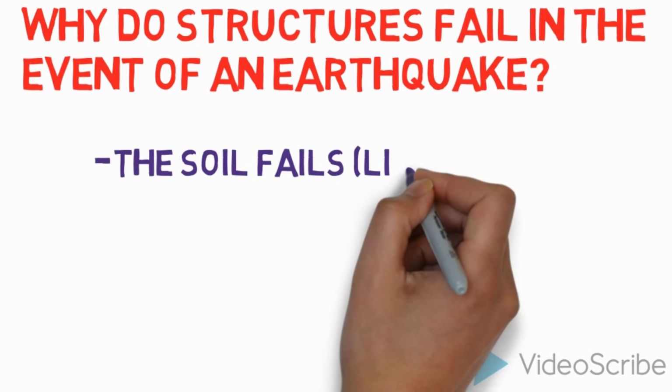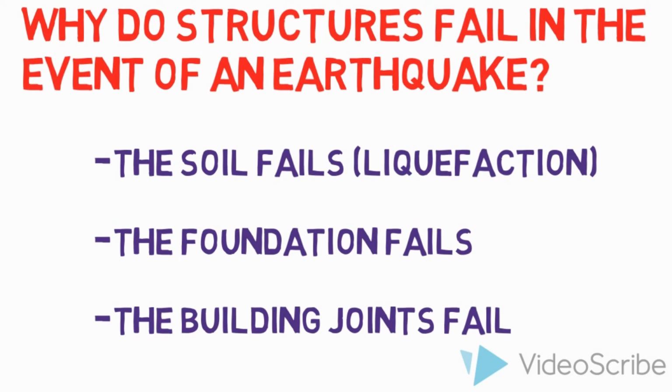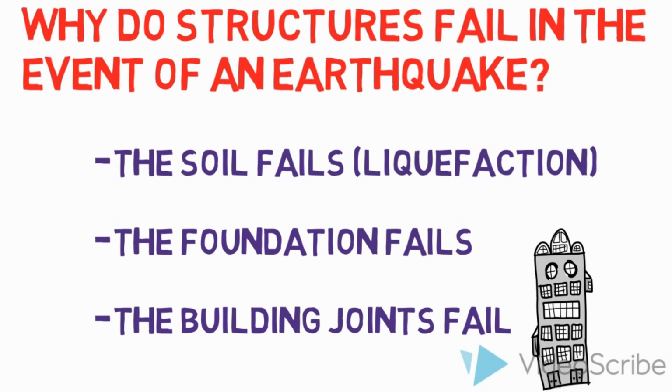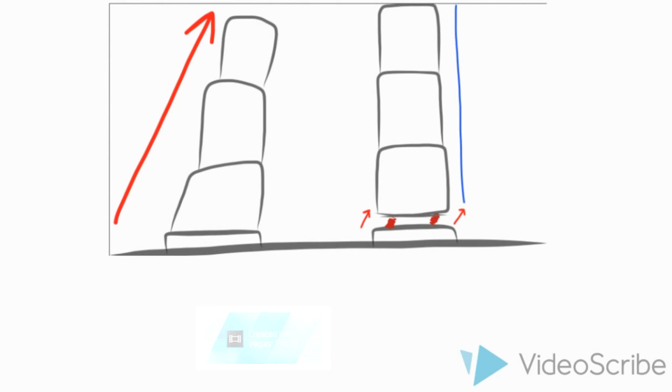Why do structures fail in the event of an earthquake? The soil fails, the foundation fails, a building joint fails, and so the building fails. So what can we do to improve the structure? Two methods will be discussed in this video. The first one is base isolation.